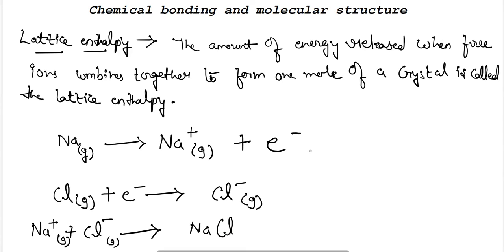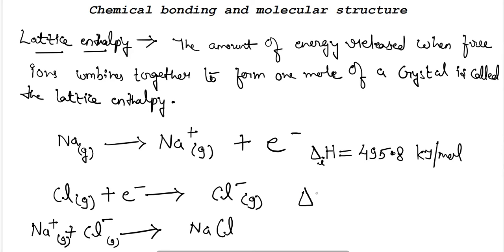To make a positive ion, an electron is released, and for releasing the electron, energy has to be absorbed by the sodium atom. The amount of energy absorbed is the ionization enthalpy, which here is 495.8 kilojoule per mole.